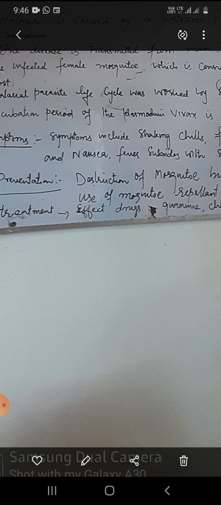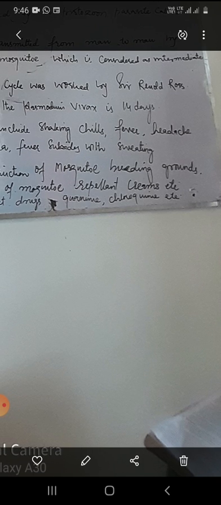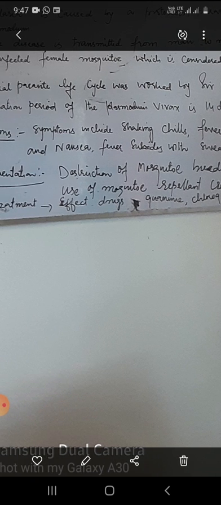So first of all we must destroy the mosquito breeding grounds, for example pools and water tanks. Water should not be allowed to stagnate. Pools and water should not remain open, because the female Anopheles mosquito lays eggs on the water, and the young mosquitoes come out from these water breeding grounds.